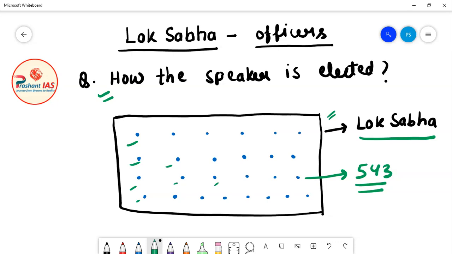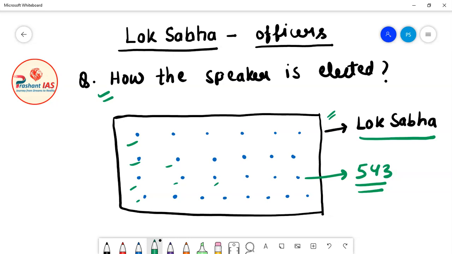So we can say that the speaker of Lok Sabha is chosen by the members of Lok Sabha from within the membership of Lok Sabha. Now what does it mean?